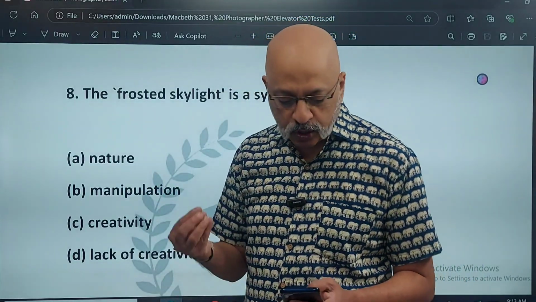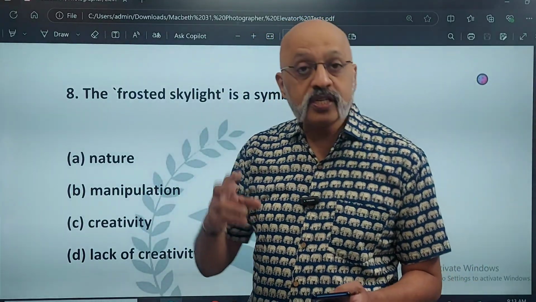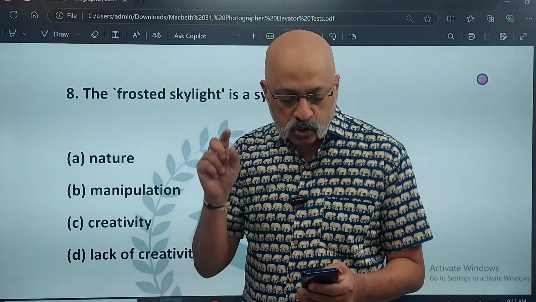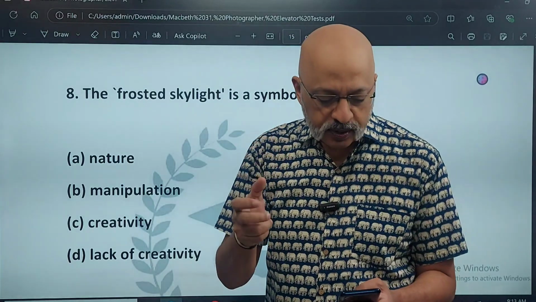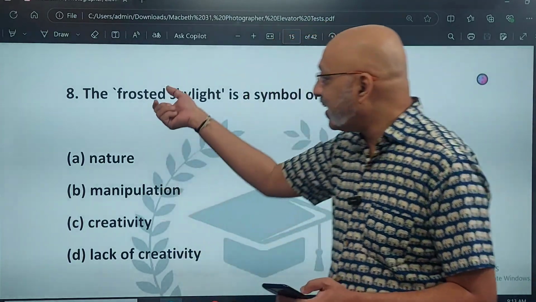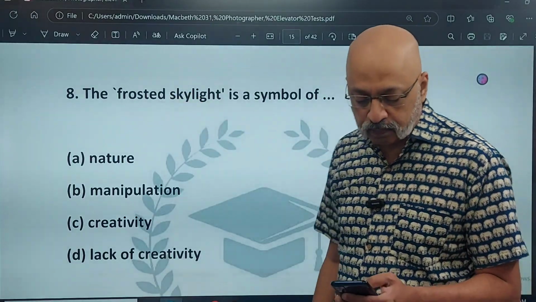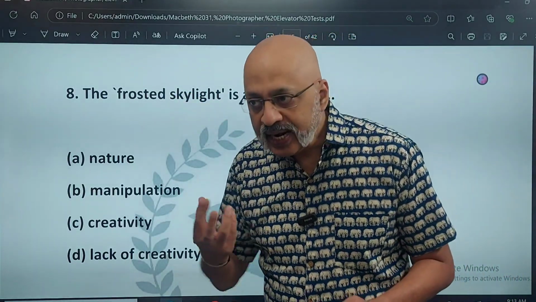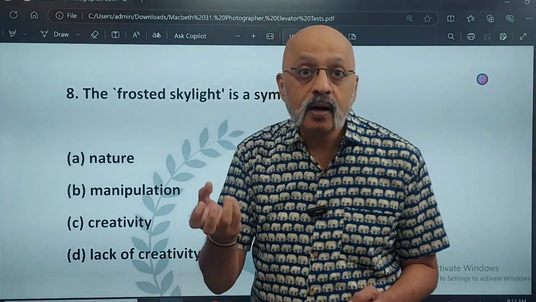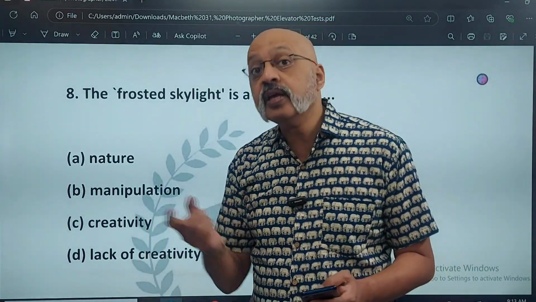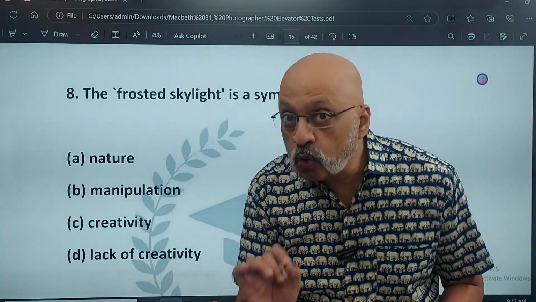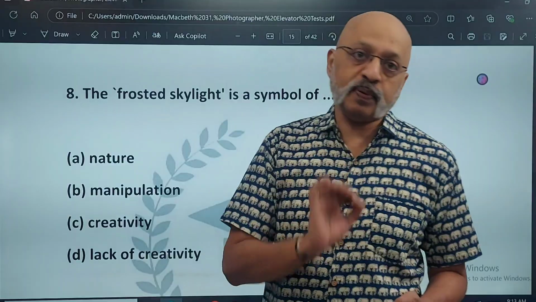It is manipulation because the type of skylight diffuses the natural light. So it is manipulating that. So it is creating a soft illumination instead of direct harsh sunlight. So the frosted skylight that he has used in that particular chapter, it symbolizes the very controlled environment inside the photo studio, where everything, including the light, is manipulated to create a specific effect.